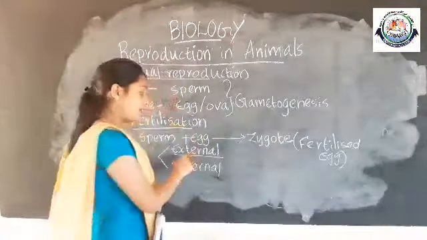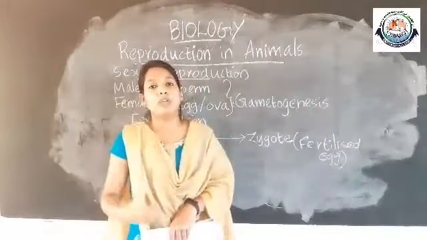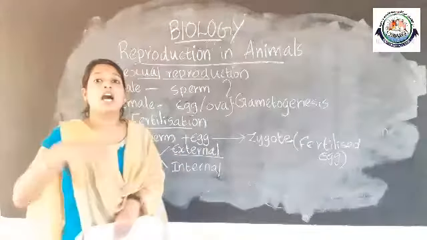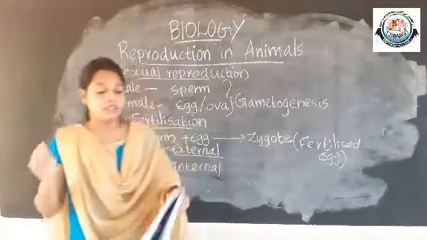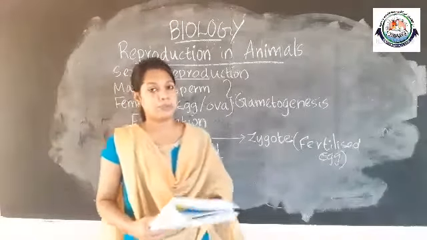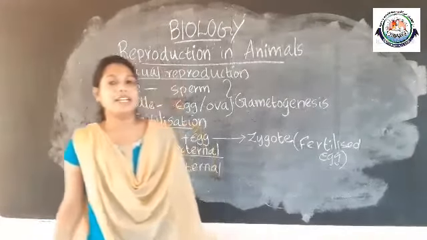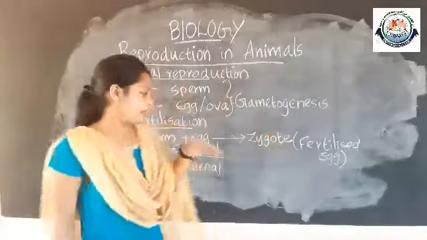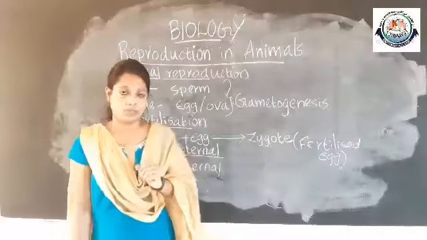So in external fertilization, it occurs outside the body of the female. External means outside. The amphibians like frogs, and also fishes, have this external mode of fertilization.